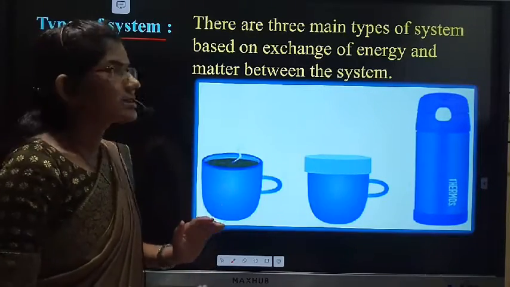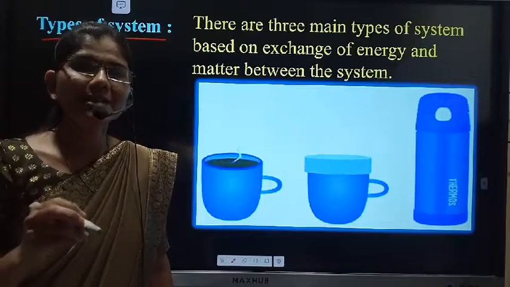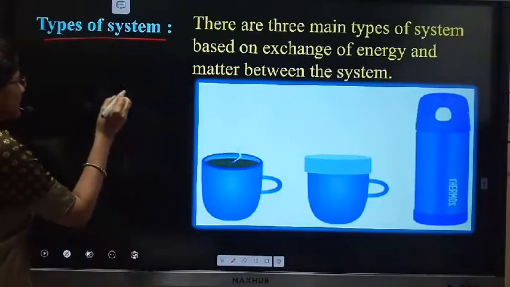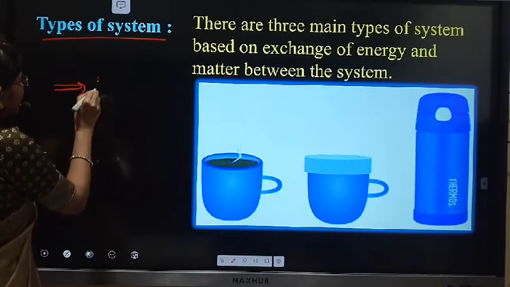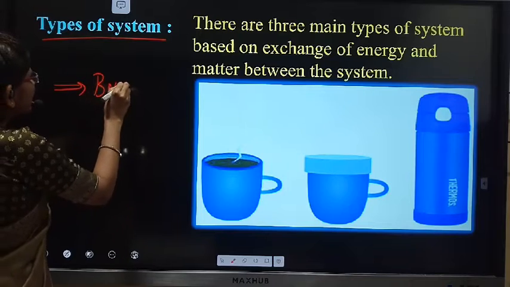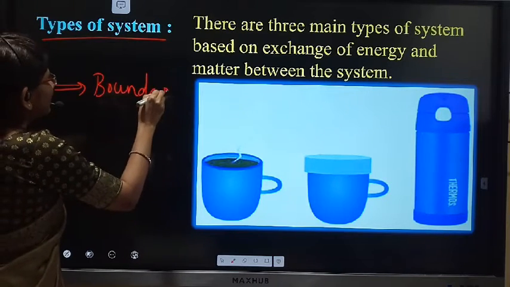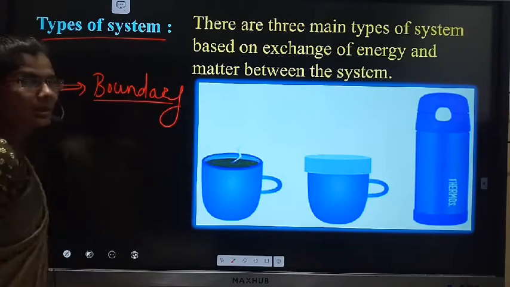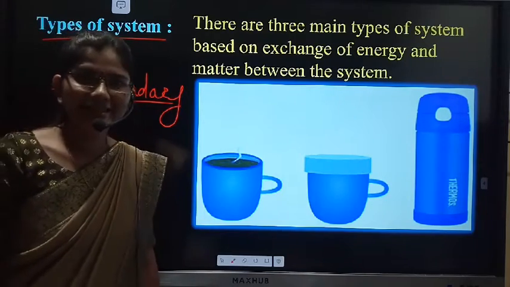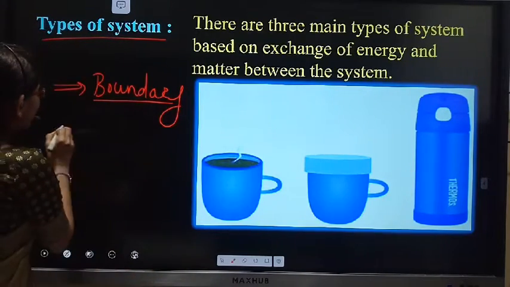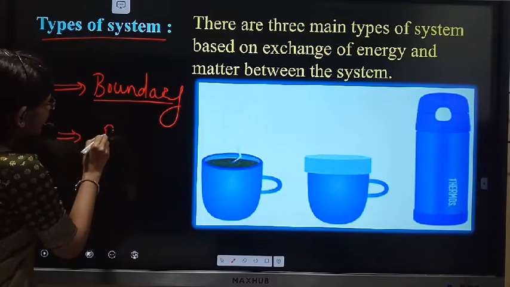The types of a system are classified in two ways. First one, based on the boundaries, and the second one, based on the phases.